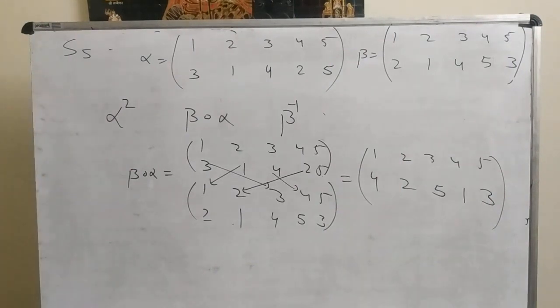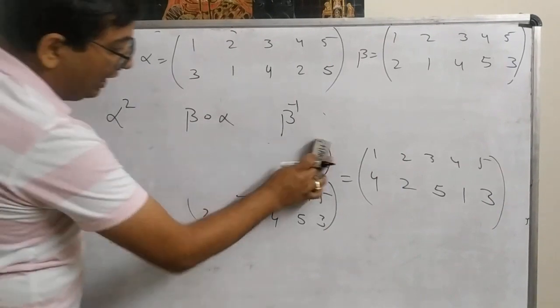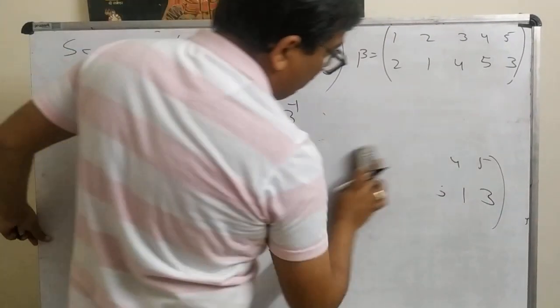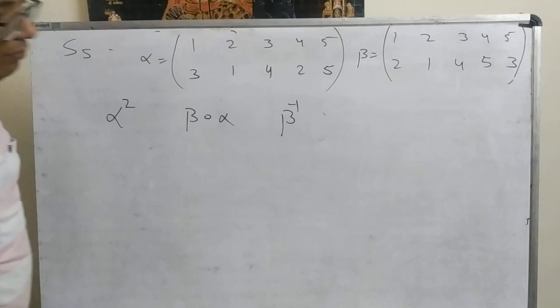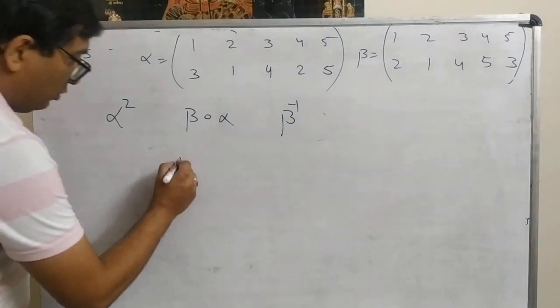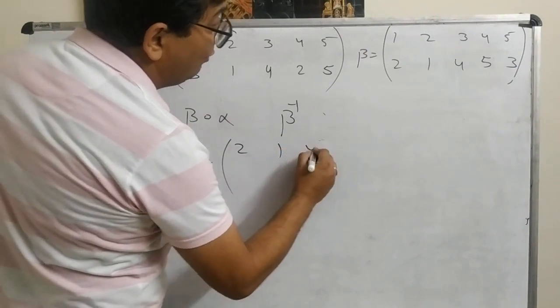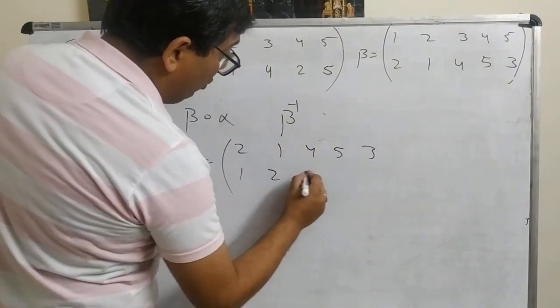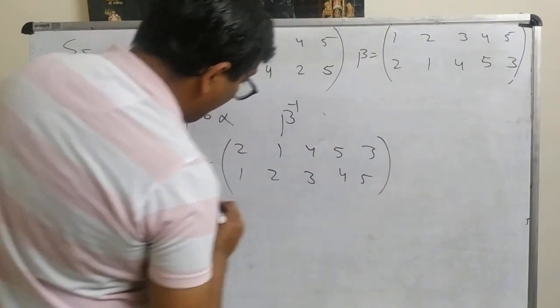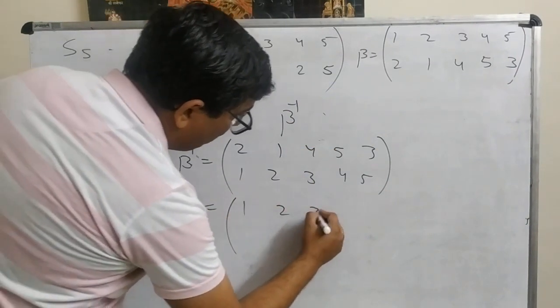Now last question, what is the value of beta inverse? So to write beta inverse, what we will do? We just interchange these two rows: 2, 1, 4, 5, 3, 1, 2, 3, 4, 5. Now we can rearrange it: 1, 2, 3, 4, 5.